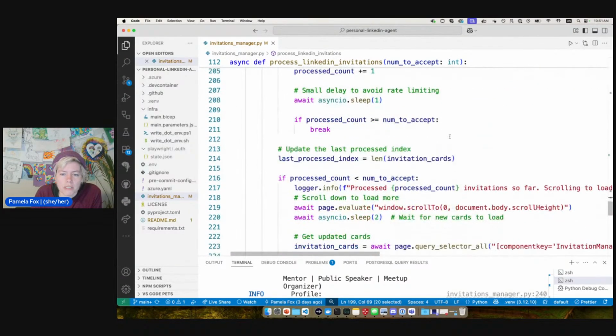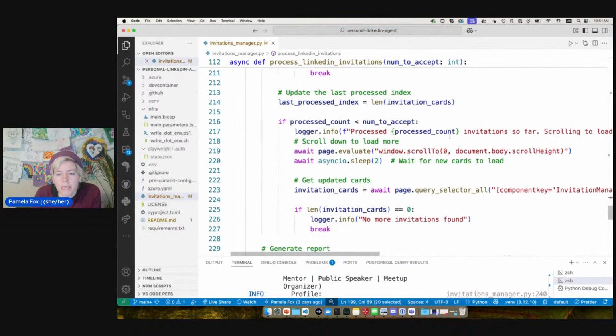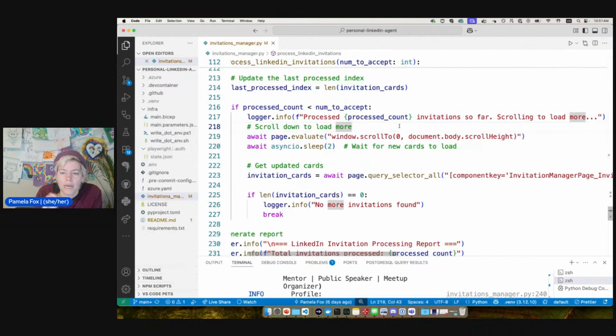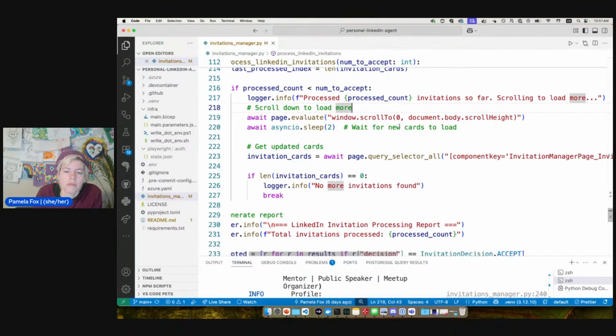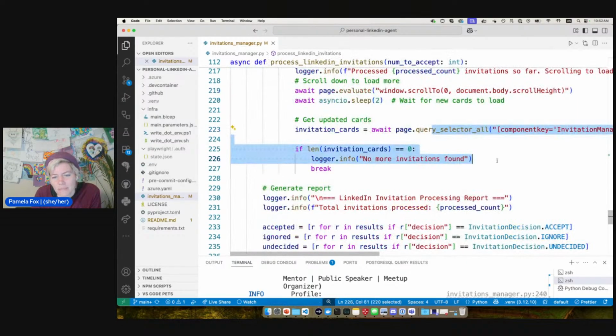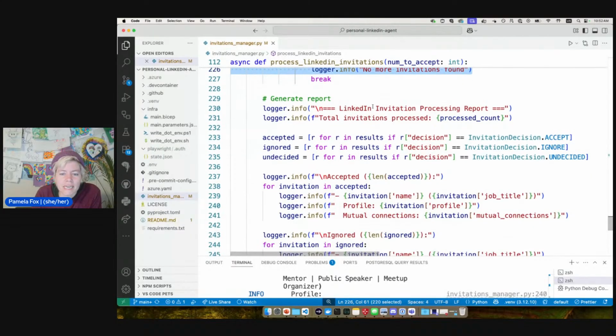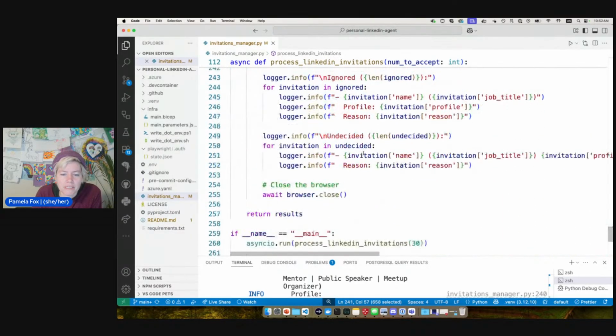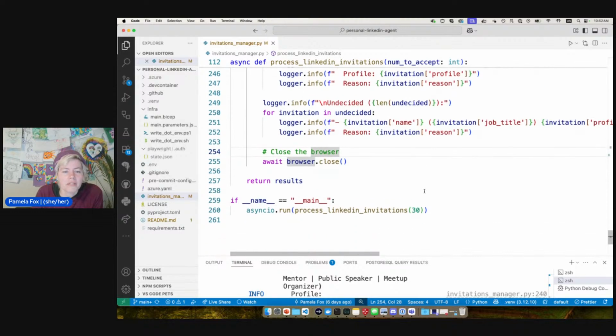So we go through all the invitations. This is an infinitely scrolling page. So if we are at the end of invitations and we still want to process more, then we will force a scroll and wait a few seconds for the new cards to load and then get more invitations. And then at the end, we have a report that says accepted, ignored, undecided, and then we are done. So there you go. That's the code. That's the idea of the agent. This shows you just generally how you could write a personal automation agent using the Playwright browser automation library.